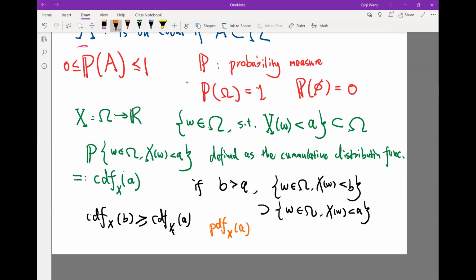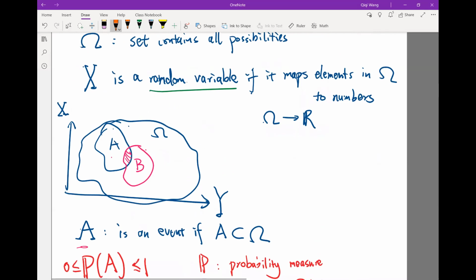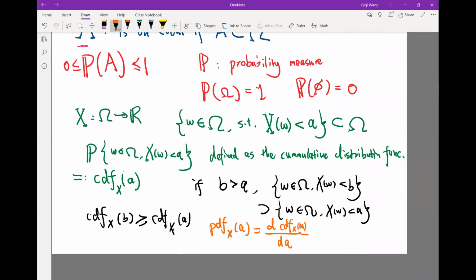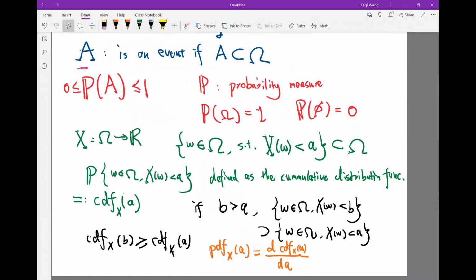at a is simply equal to the derivative with respect to a of the CDF. It's just the derivative of the CDF. And because the CDF is non-decreasing, the PDF is going to be non-negative, right? So this is kind of a one-page primer of the entire probability theory that we're going to be using in this part of 1690.